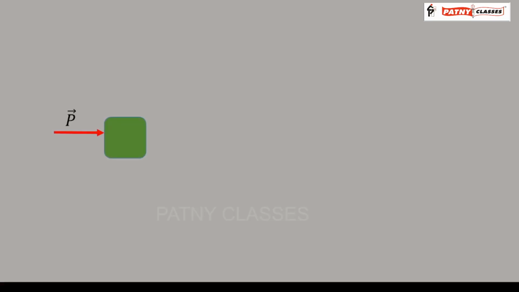Now consider a body acted upon by a horizontal vector p, and the body moves as shown in the animation. Now we assume the body is acted upon only by another vector q in the vertical direction, and the body moves in the vertical direction as shown in the animation.